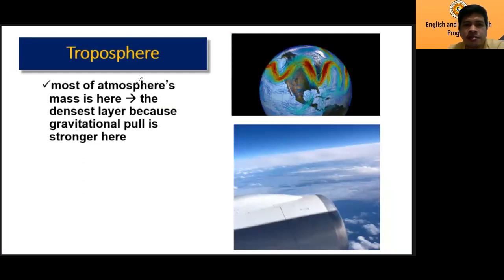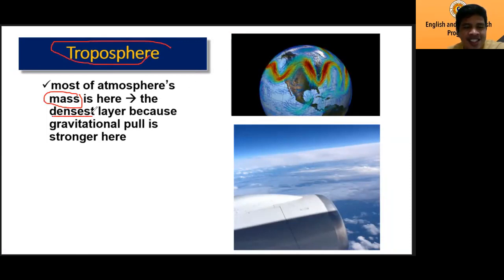Most of the atmosphere's mass is found here. In other words, most of the components of the air, like nitrogen, oxygen, carbon dioxide, most of the percentage are found in the troposphere.